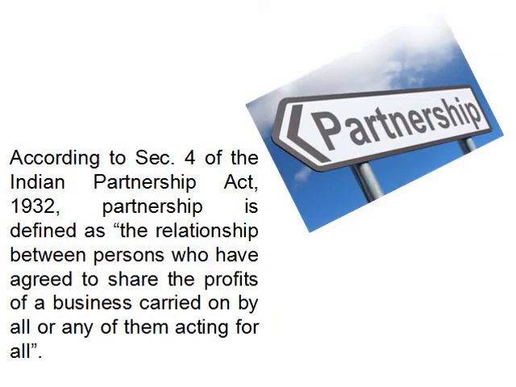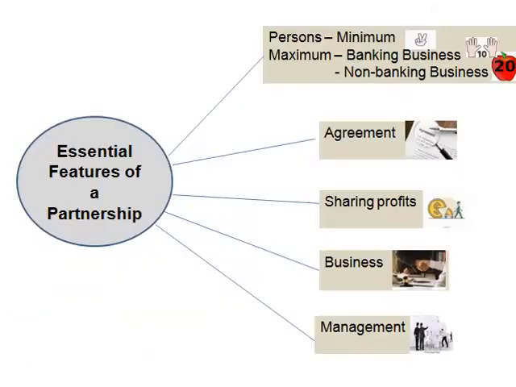According to Section 4 of the Indian Partnership Act 1932, partnership is defined as the relationship between persons who have agreed to share the profits of a business carried on by all or any one of them acting for all. Minimum 2 persons are required to form a partnership firm. Maximum number of persons is 10 in case of banking business and 20 in case of non-banking business.